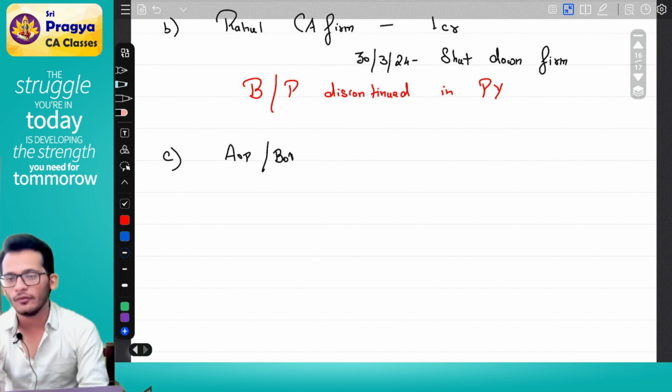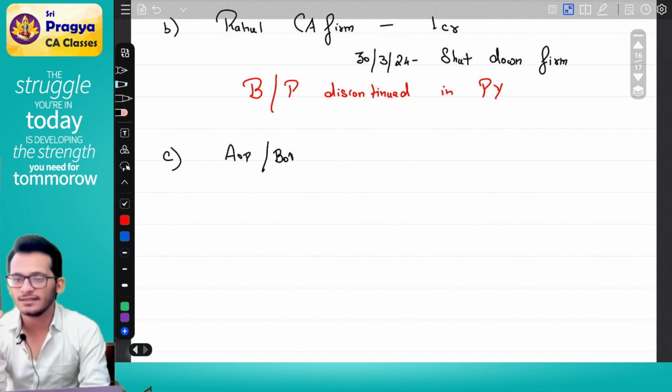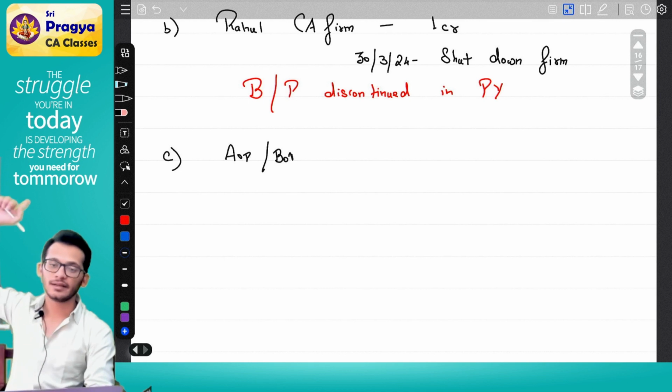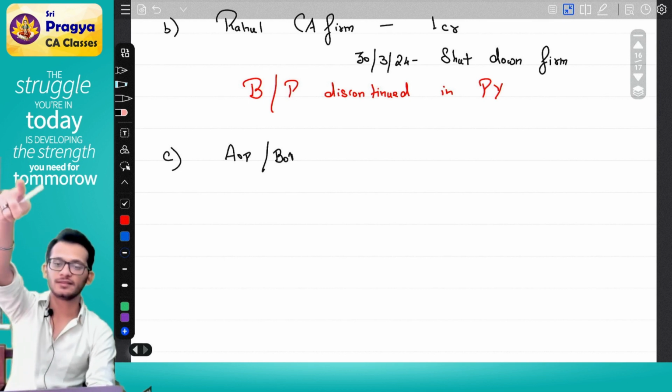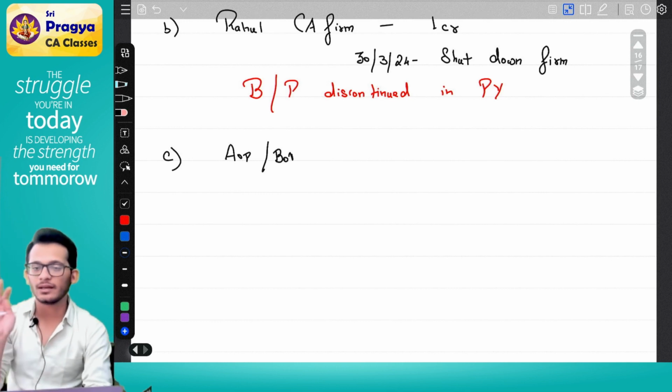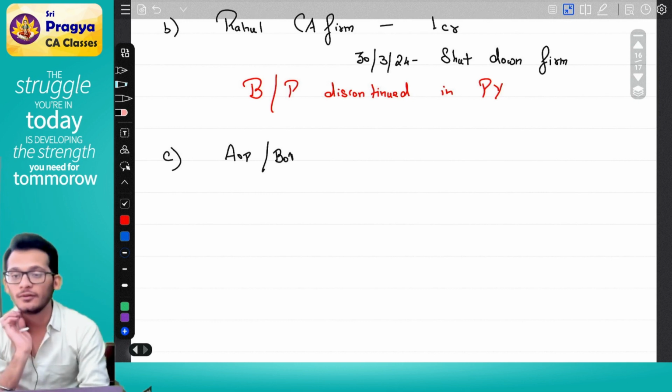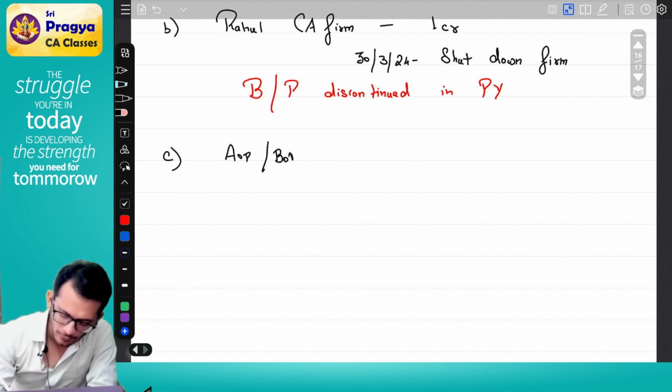Not there. The assessing officer is going and asking one of the brothers, please give me tax. That brother is saying, sir, I will not give tax because that person earned income. So the assessing officer goes to that person. That person says this person, this person says that person. Finally, everyone comes and says, collect from the AOP. AOP is not there. Will the assessing officer be able to collect taxes? No. Therefore, AOP dissolved.